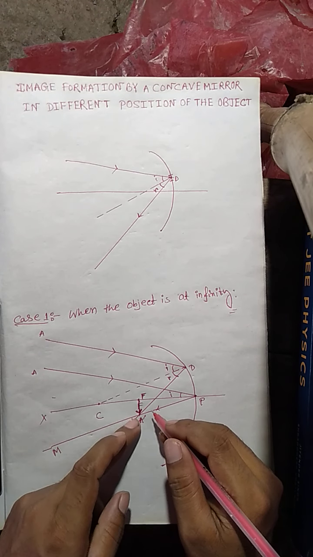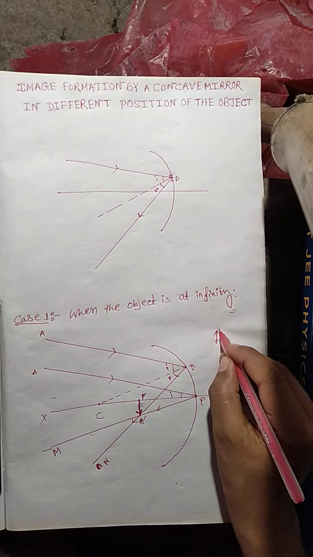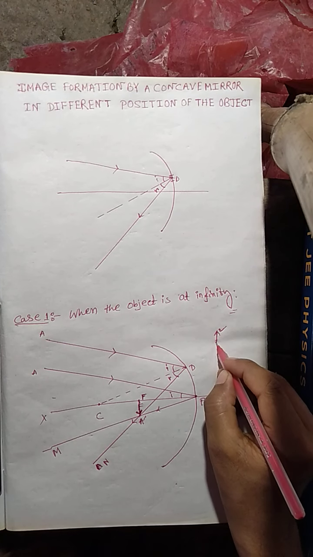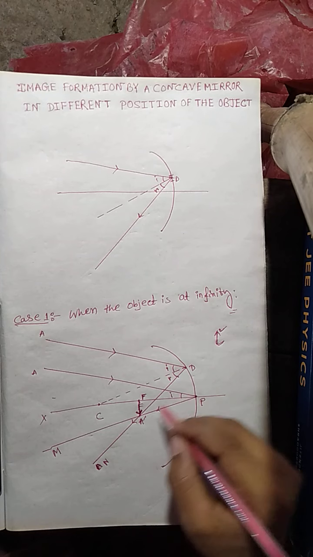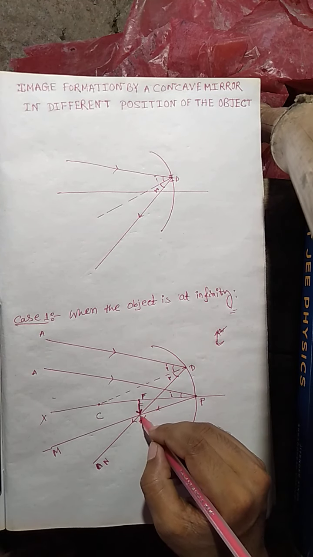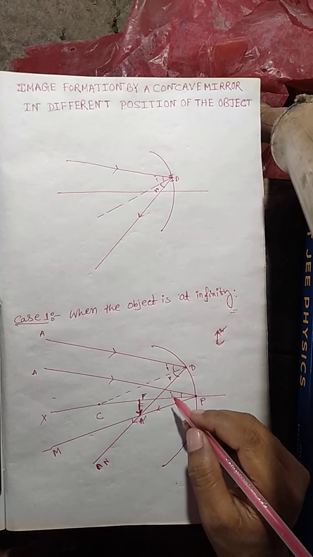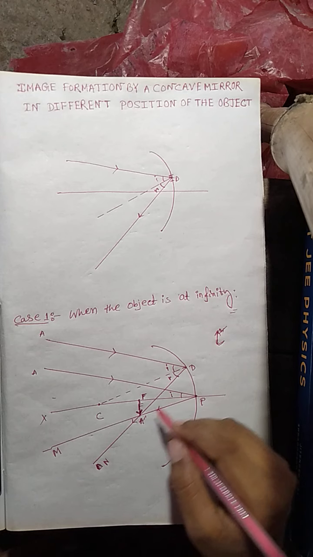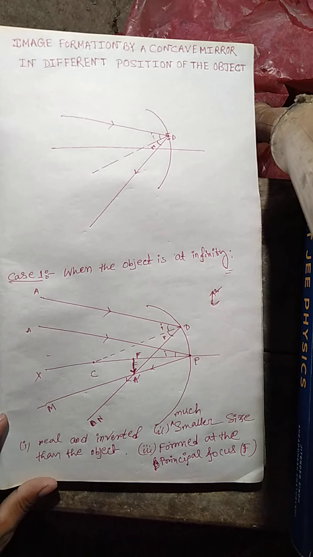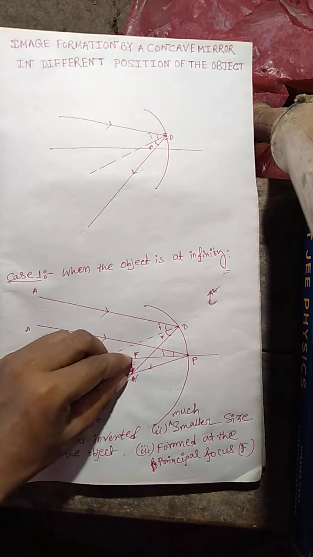Because the upper portion of the object may be like this, and this is the down portion of the object. But in this image the upper portion of the object becomes the down portion, so we say that the image is inverted. Let's discuss the characteristics of this image.